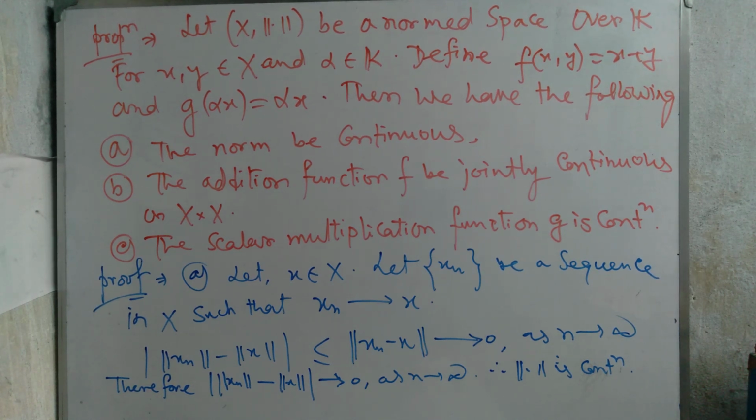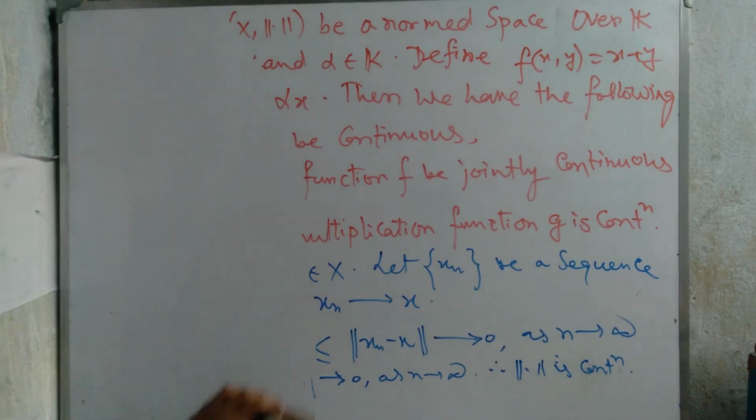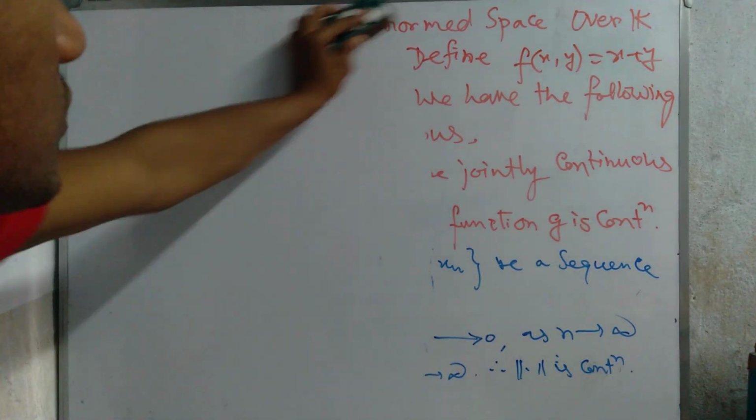Since x is arbitrary, the norm is continuous at x, and x being arbitrary, the norm is continuous on the whole of X. Then not a problem at all. We're going to the next portion. This one is done. If we want to write more, then there exists a natural number k. I erase that portion and go on to further discussion of the other two portions.